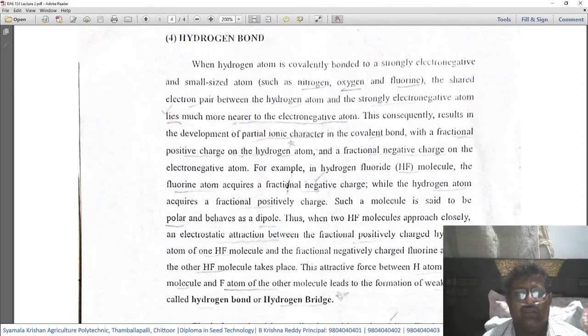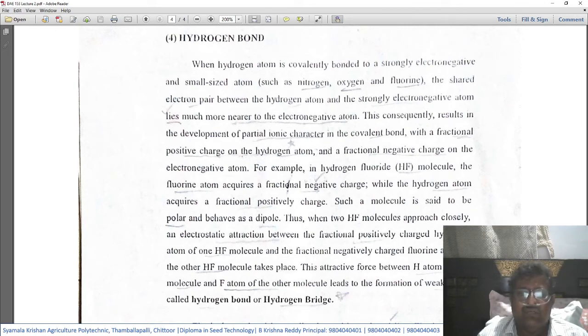So hydrogen acquires a fractional positive charge and a fractional negative charge develops on the electronegative atoms like nitrogen, oxygen or fluorine. For example, in the hydrogen fluoride HF molecule, the fluorine atom acquires a fractional negative charge, whereas the hydrogen atom acquires a fractional positive charge.